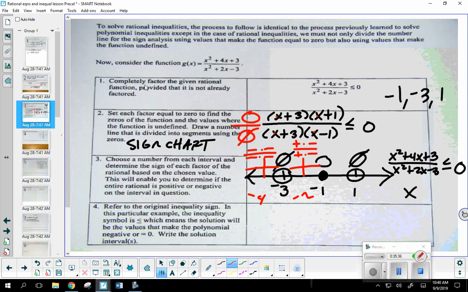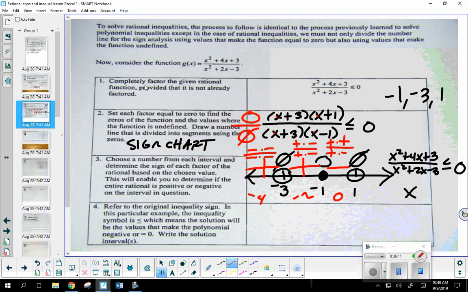Okay. Everybody still with me? Okay. Jordan, sorry. I need something between -1 and 1. 0. Okay. We'll do the same thing. 0 plus 3, positive. 0 plus 1, positive. 0 plus 3, 0 minus 1. So this is our first region that's what? Negative. A positive divided by a negative, that is a negative interval, a negative region.